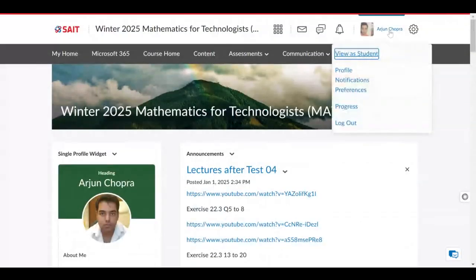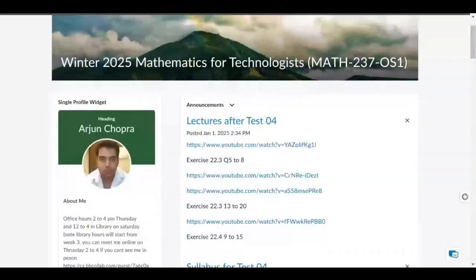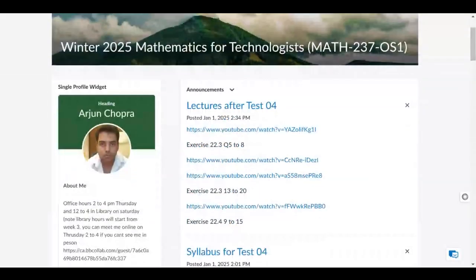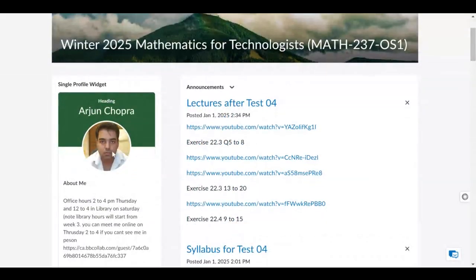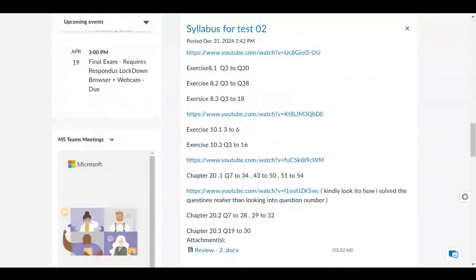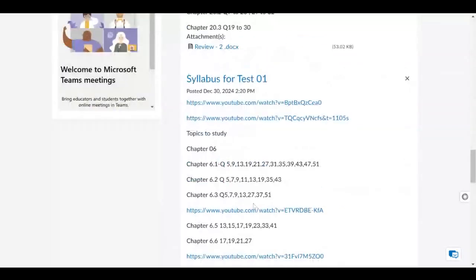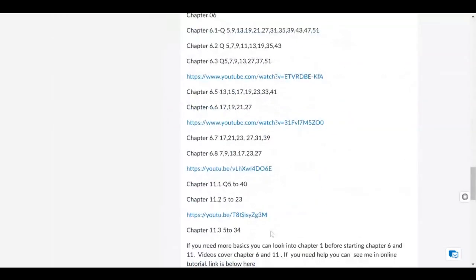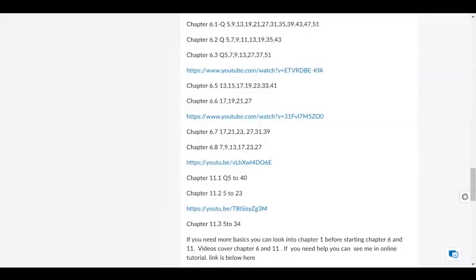So let me change the setting and view as a student, because that's the view which you're going to be seeing. And now this is the page you will be seeing. This is me, who's teaching this course. And if I go down here, this is from where all the announcements will start. So don't feel overwhelmed, because I posted all the announcements together.